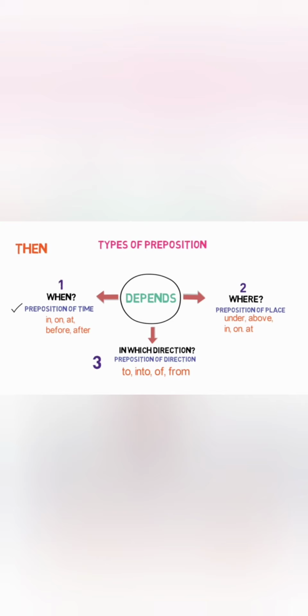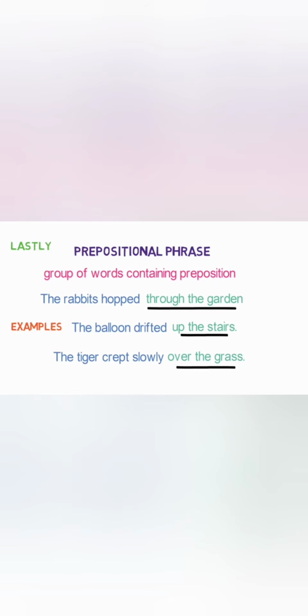Prepositions that describe where an event or thing is are called prepositions of place, and the prepositions that describe in which direction an event or thing is going are called prepositions of direction. And lastly, we discussed the prepositional phrase. A group of words containing a preposition is called a prepositional phrase.